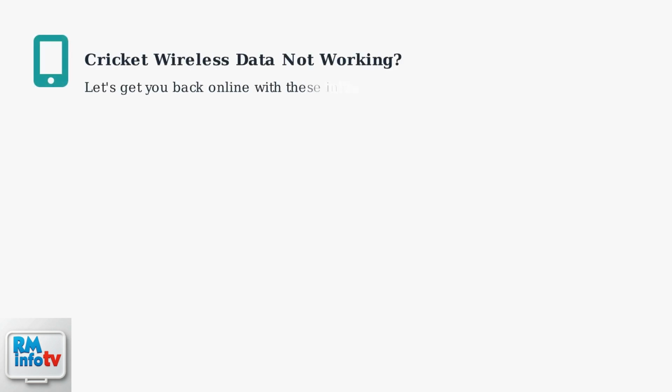Experiencing data problems with Cricket Wireless? These initial troubleshooting steps will help identify and resolve common connectivity issues before moving to advanced solutions.